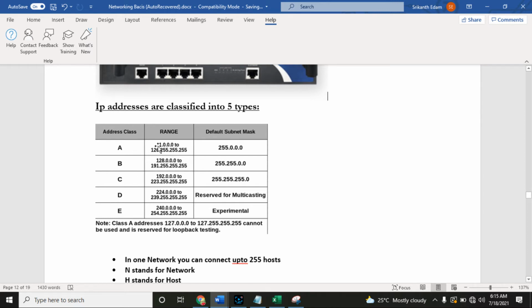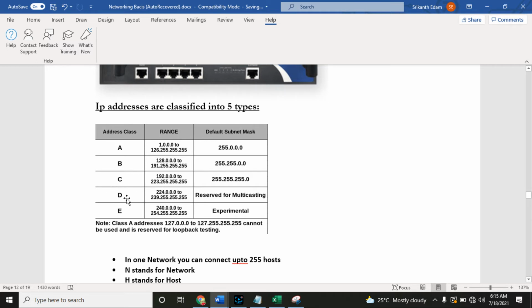Class A range starts from 1.0.0.0 to 126.255.255.255, and class A subnet mask is 255.0.0.0. Class B IP address starts from 128 to 191. Class C IP address starts from 192 to 223.